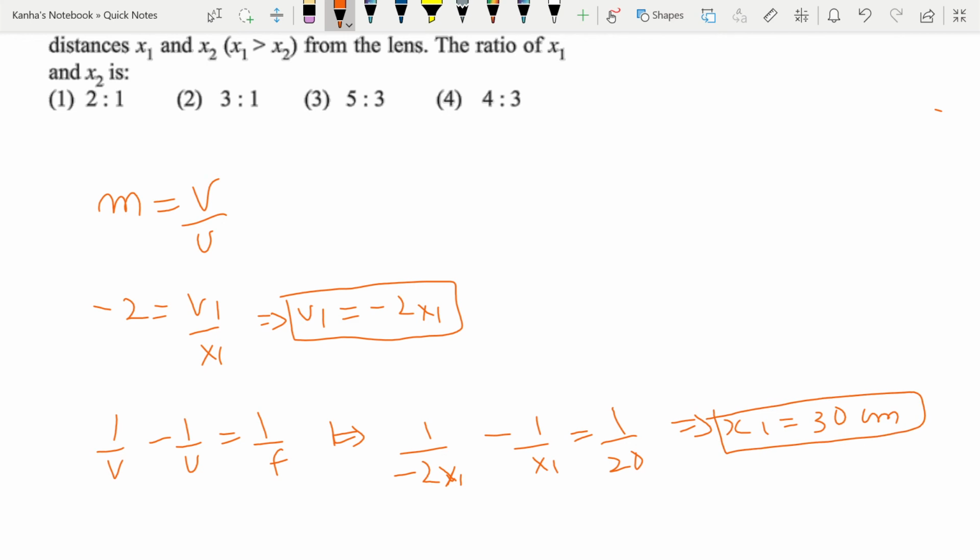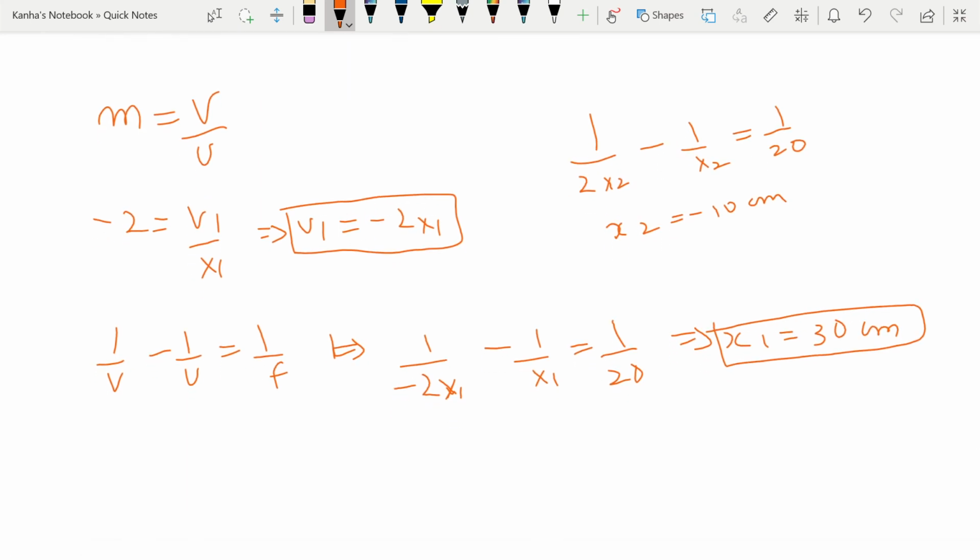Now I want to see the same thing for x2. I have for x2 1 by 2x2 minus 1 by x2 is equal to 1 by 20, which gives me x2 is equal to minus 10 centimeter. Therefore, if I want to calculate x1 by x2, it is nothing but 30 by 10, which is 3.